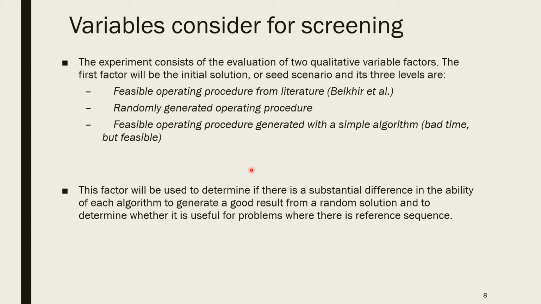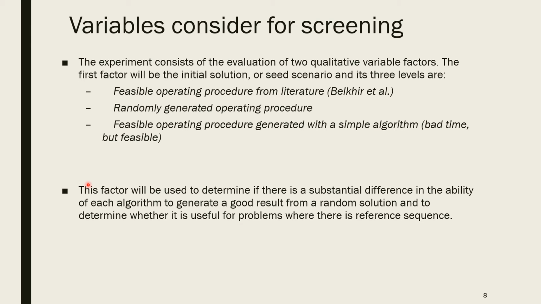The experiment consists of the evaluation of two qualitative factors. The first factor is the initial solution or seed, and its levels are: first, using as seed the solution reported by Bell here. Second, using as seed a randomly generated solution. And third, using as seed a feasible solution generated with a simple algorithm. This solution has a bad time but is feasible.